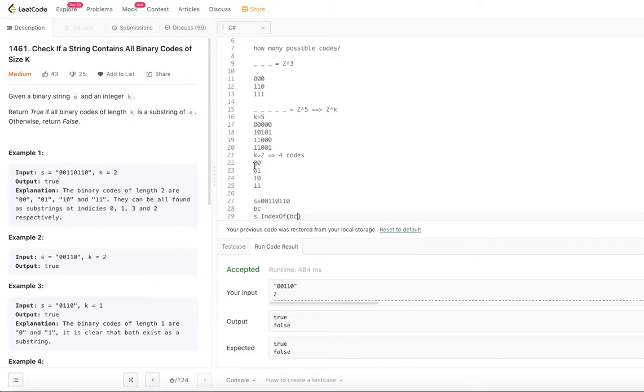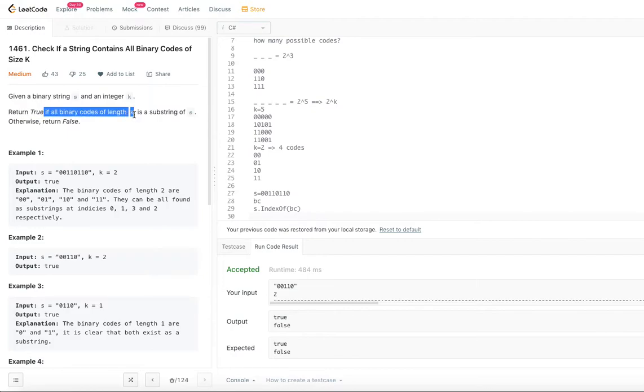The binary code could be any of these, right? So if all these are present, then we are good. If any of them is not present, we would return false. That's what it is: true if all binary codes of length k are present. Not just one. If some of them are missing, we will not return true.